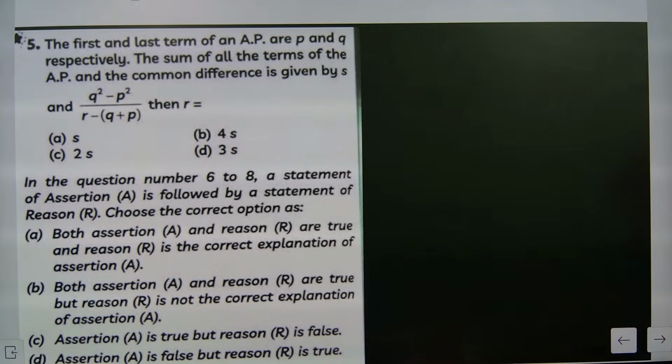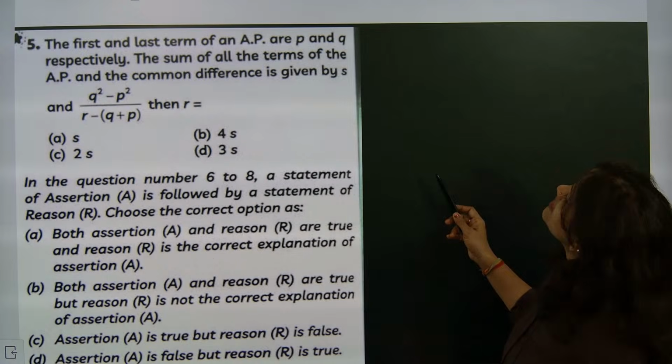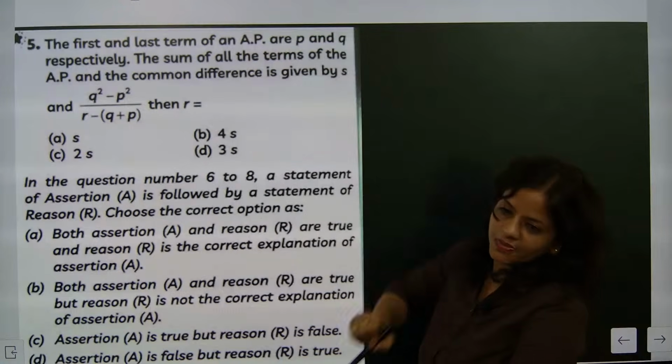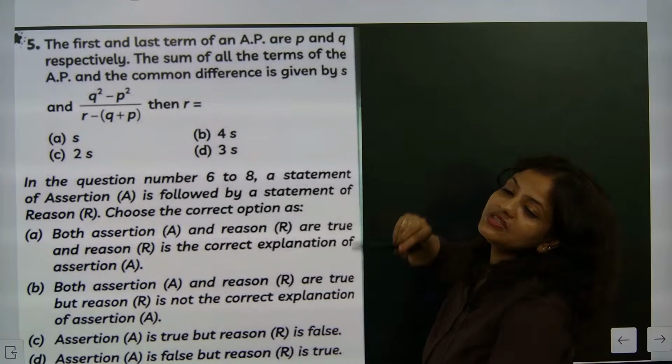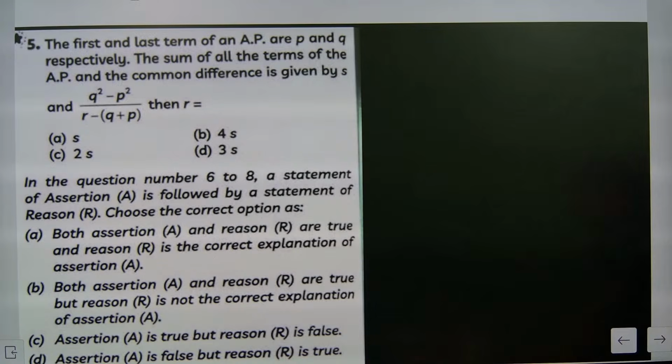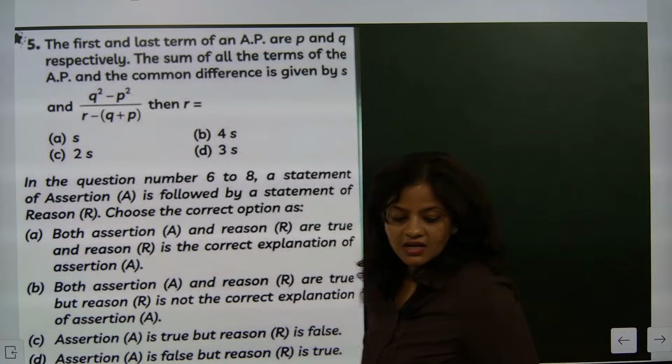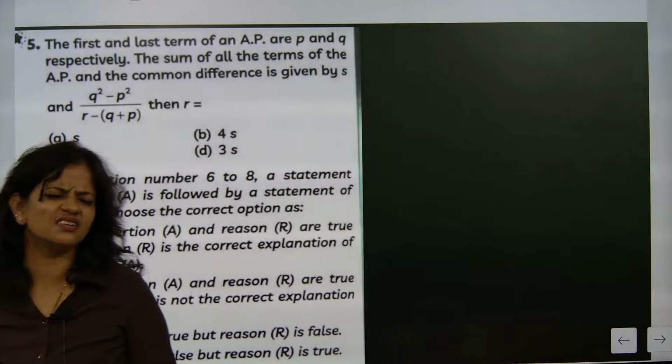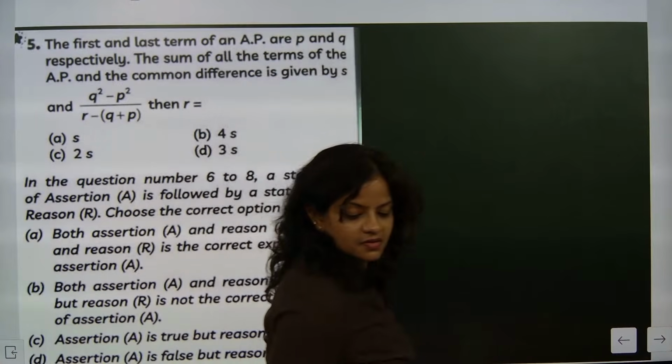Ma'am, which term is it? The Q square minus P square. Wow, which term is it? The first and the last term. First term is written as P. Last term is written as Q. You need to understand that. The first term is written as P. Oh, it's a summation of all terms. That expression is summation of all terms.